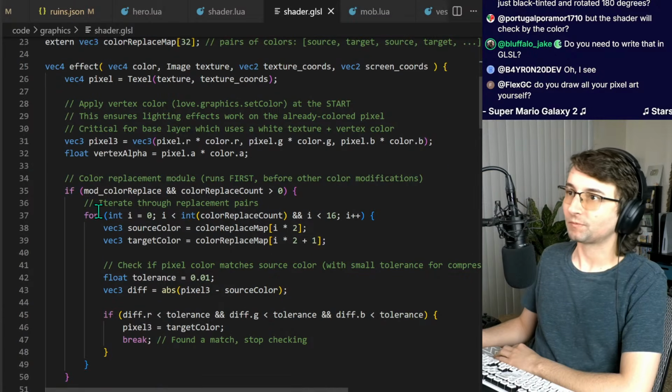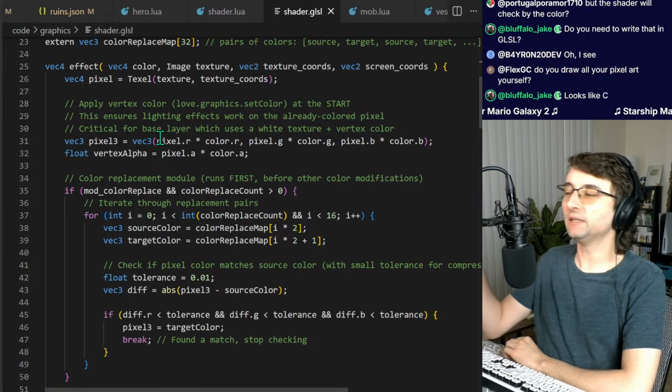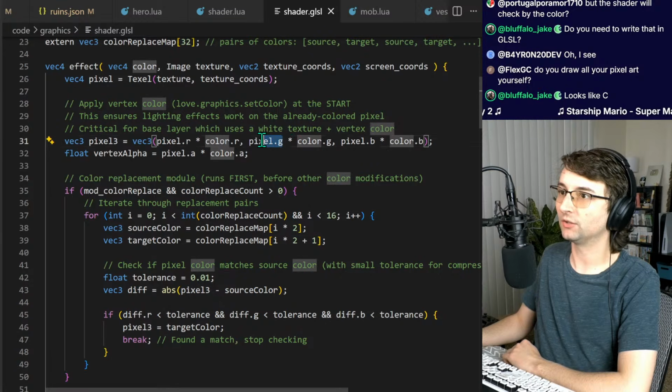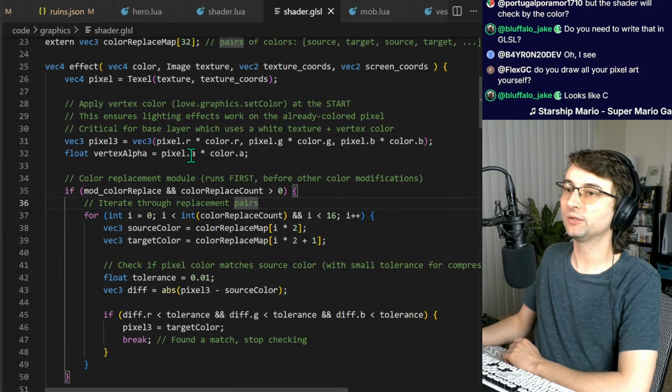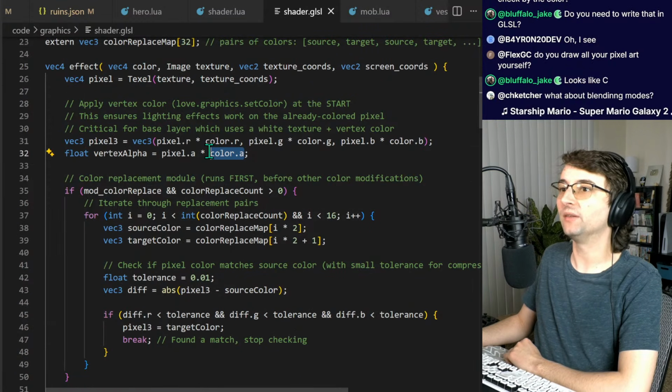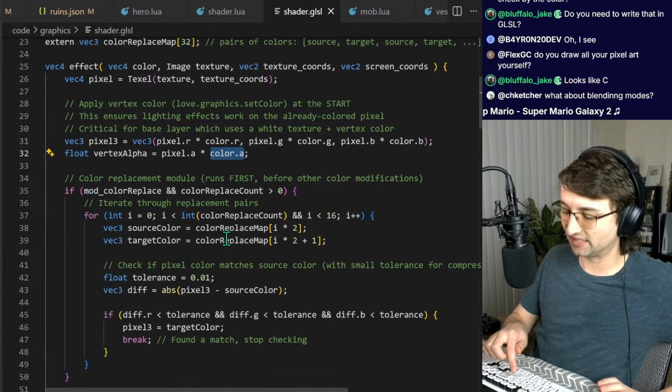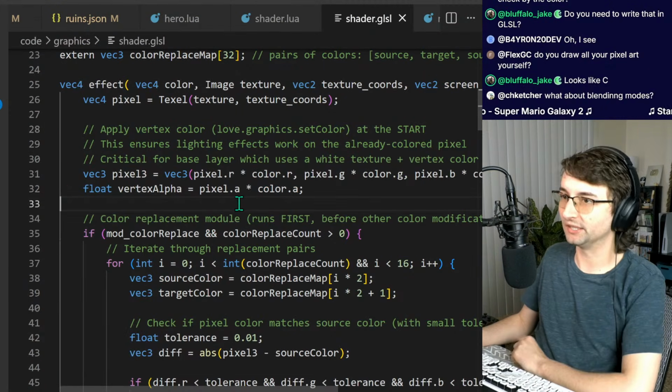It's reading pixel data for all pixels, like the pixel's red, green, and blue values, but it's also reading the pixel's alpha value. Alpha meaning its opacity. It's how visible it is.